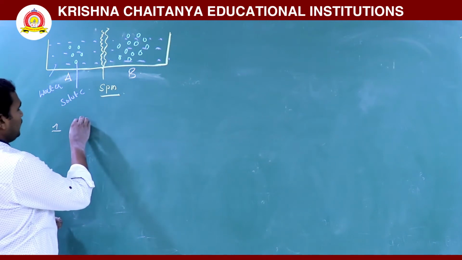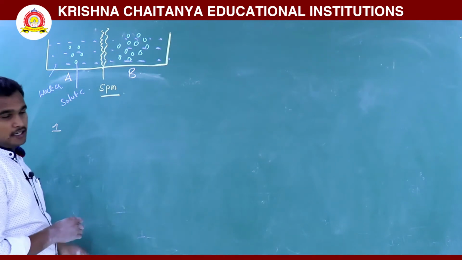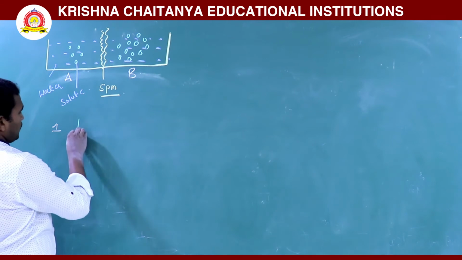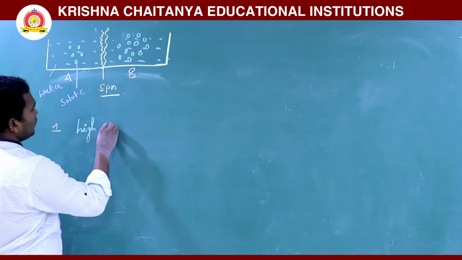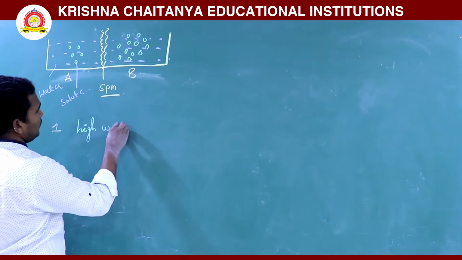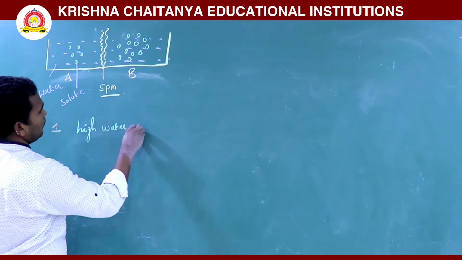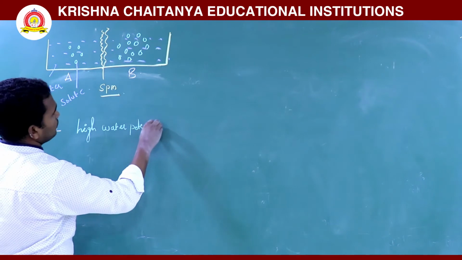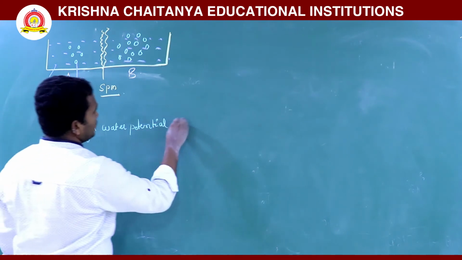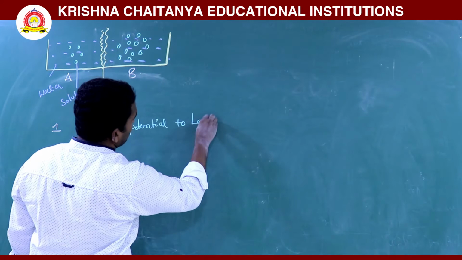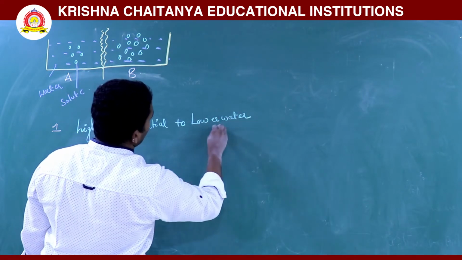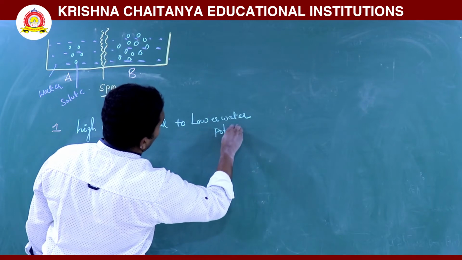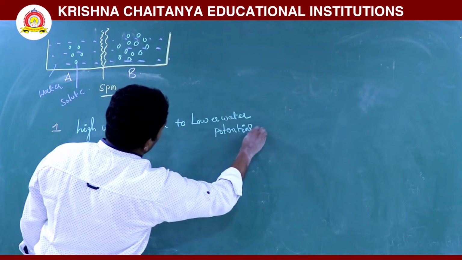So high water potential to lower water potential, it is moving.